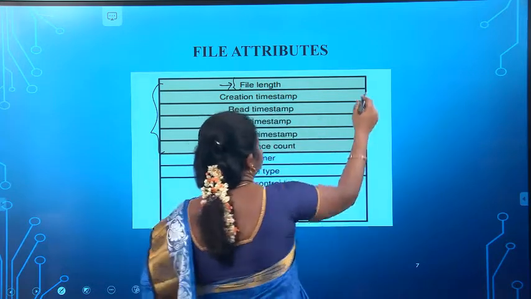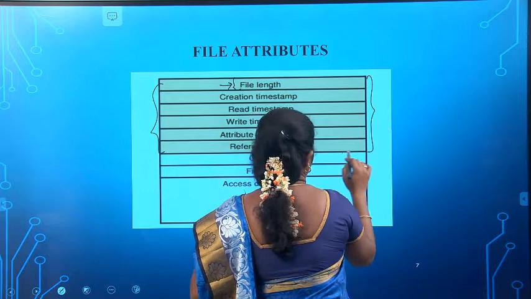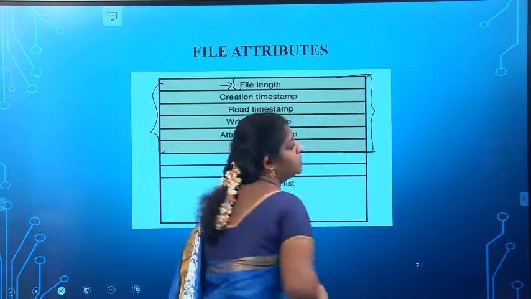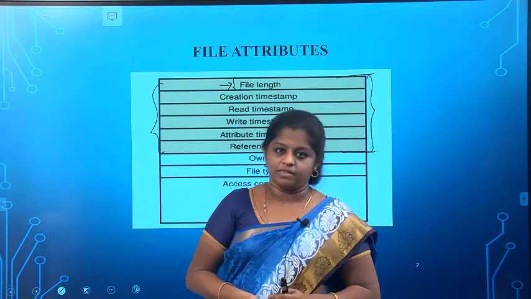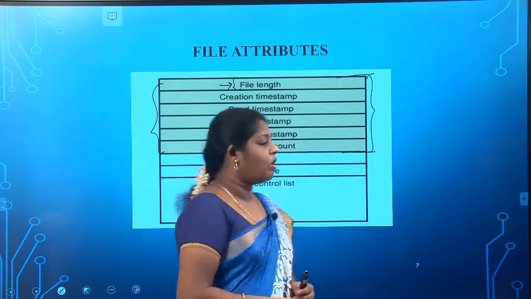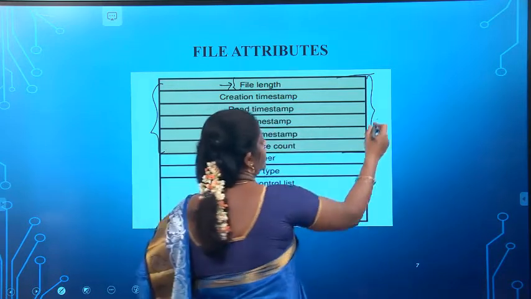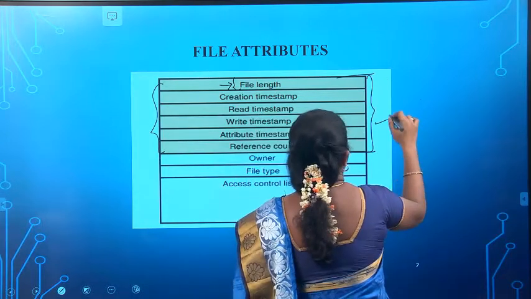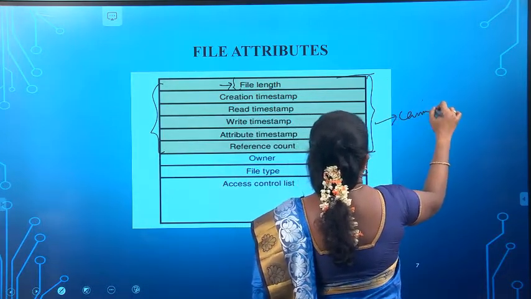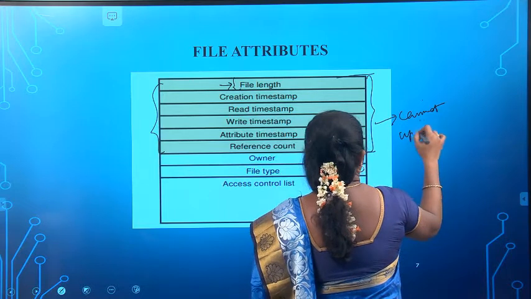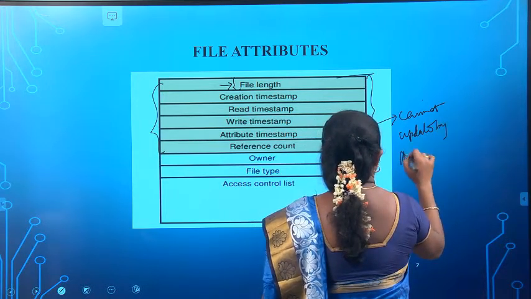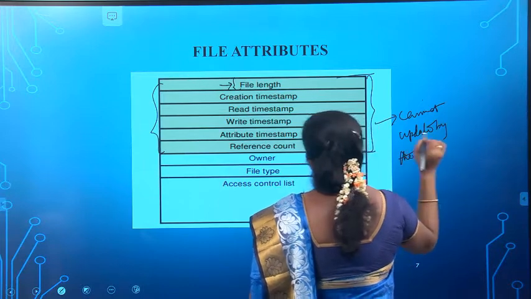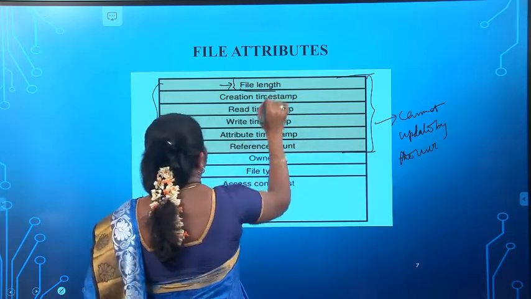Okay, that means these shaded portions are all managed by the file system, and are not normally updated by the user. These cannot be updated by the user. So the first field contains the file length.